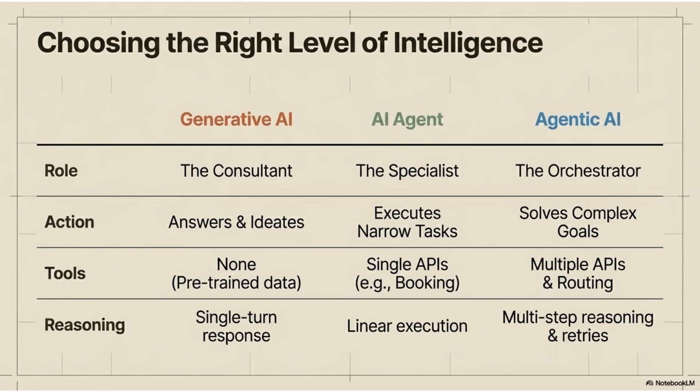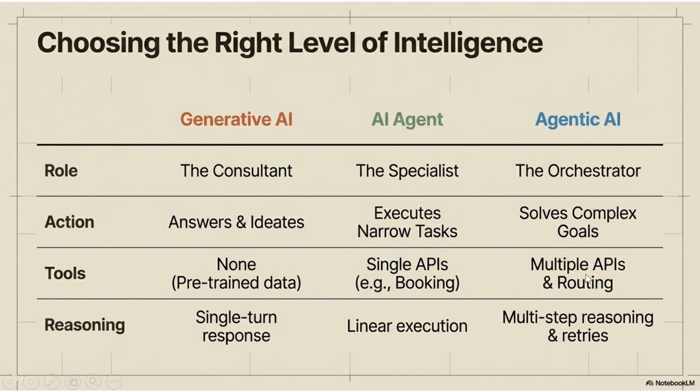Let's summarize this. It's all about choosing the right level of intelligence. Generative AI is the consultant, AI agent is the specialist, agentic AI is the orchestrator. Generative AI answers and ideates, AI agent executes narrow tasks, and agentic AI solves complex goals. Generative AI works on pre-trained data. AI agent uses single APIs, and agentic AI uses multiple APIs and routing. Generative AI gives a singleton response, AI agent performs linear execution, and agentic AI does multi-step reasoning.